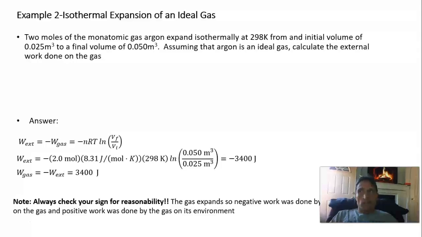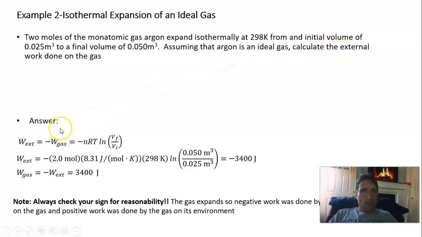So let's do an example. Suppose that we have 2 moles of monatomic argon gas, and it expands isothermally, so at constant temperature. T is 298 Kelvin, the initial volume is 0.025 meters cubed, and the final volume is 0.050 meters cubed. We want to calculate the external work done on the gas.